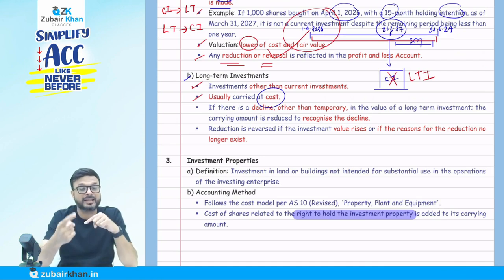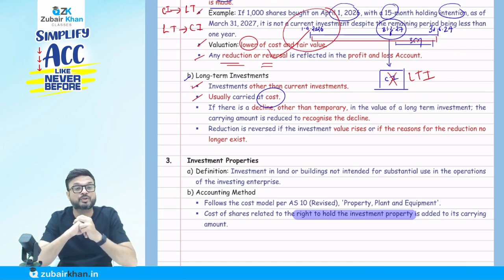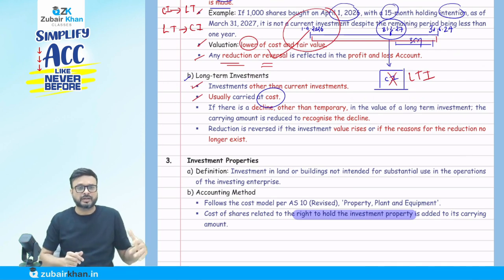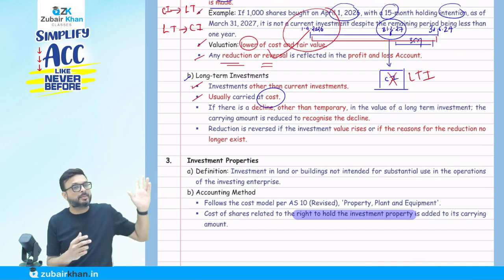But why in case of a long-term investment? They say, usually, with one exception I will come to, generally for long-term investment we are going to do the valuation at cost. Why? It's a long-term investment. Today the fair value might be lower than the cost, but my intention is to hold for a longer period of time. So the value might change in the future.